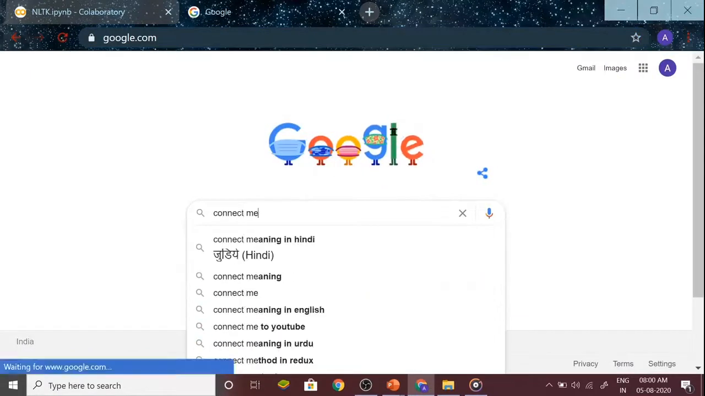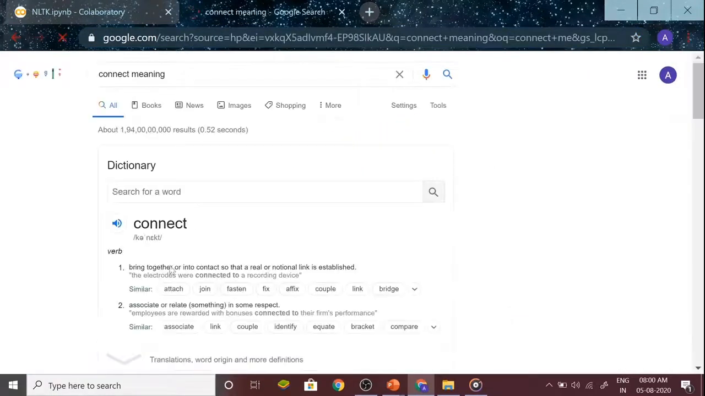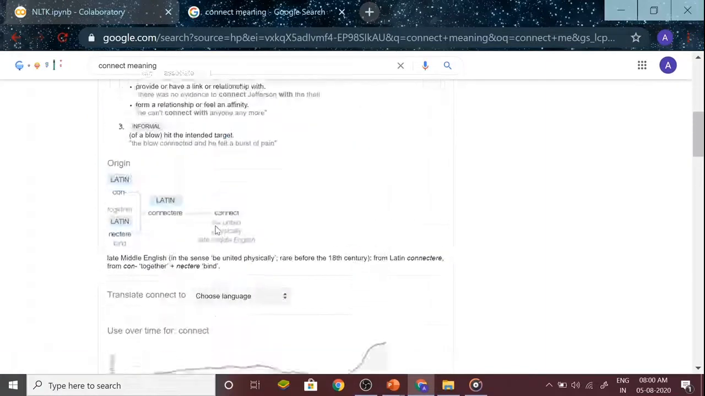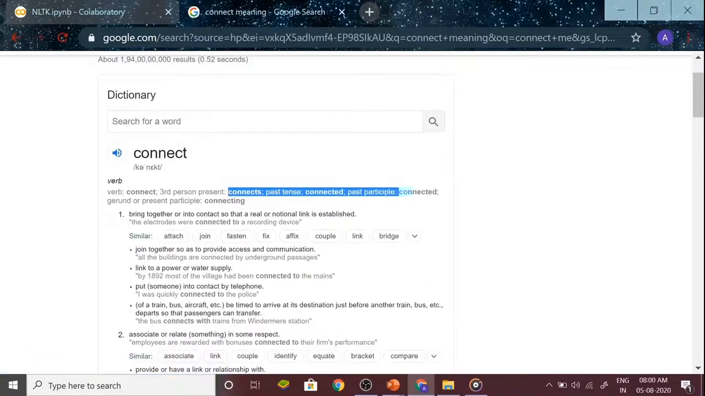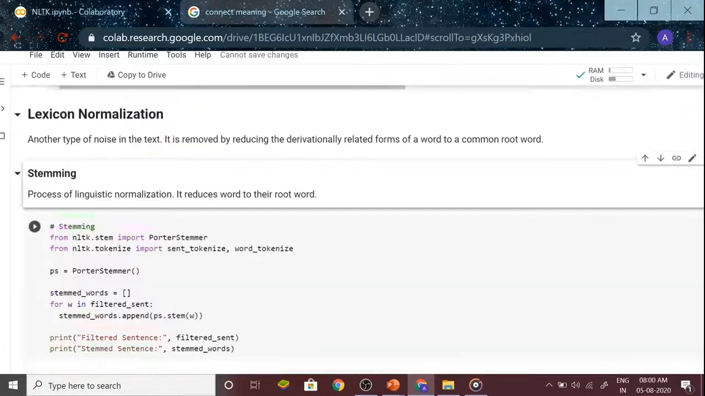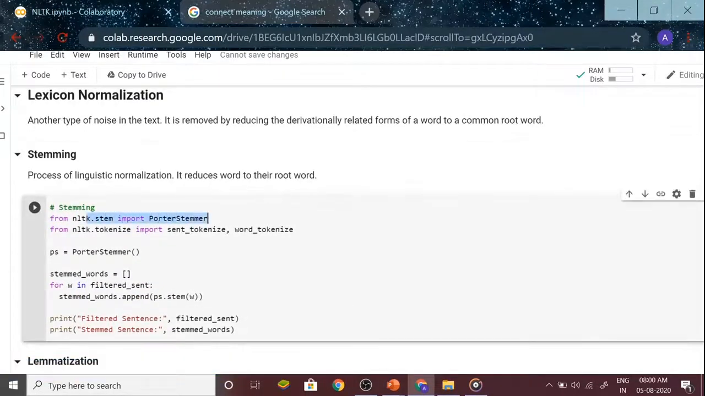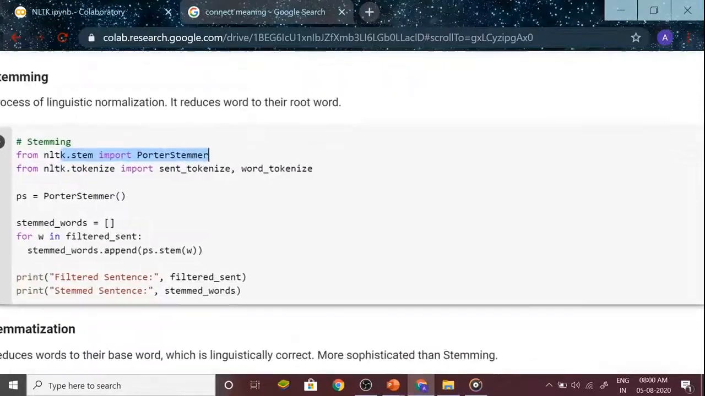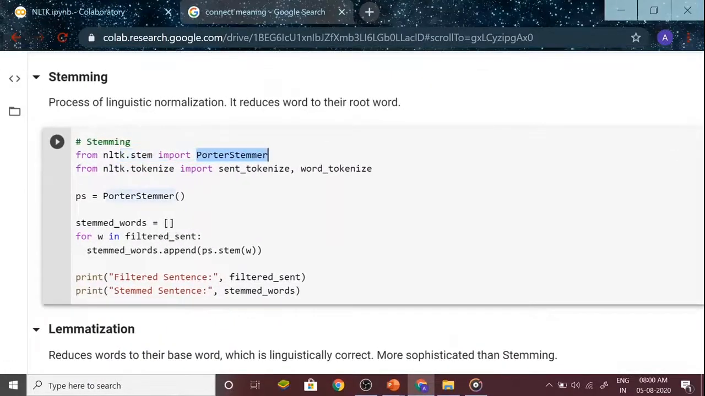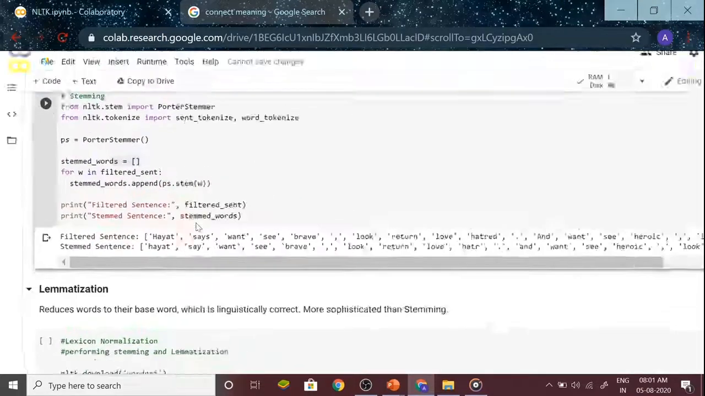Like the word connect, we have connects, connected, connecting. All these are words that have a common root word, connect. We want to reduce them to their root word. From nltk.stem, import PorterStemmer. Now this is one of the algorithms. Stemming involves a few algorithms like Porter stemmer, and we have another, Snowball stemmer, also. Variable ps, empty list here. Run a loop here, return the filtered sentence, stemmed sentence.